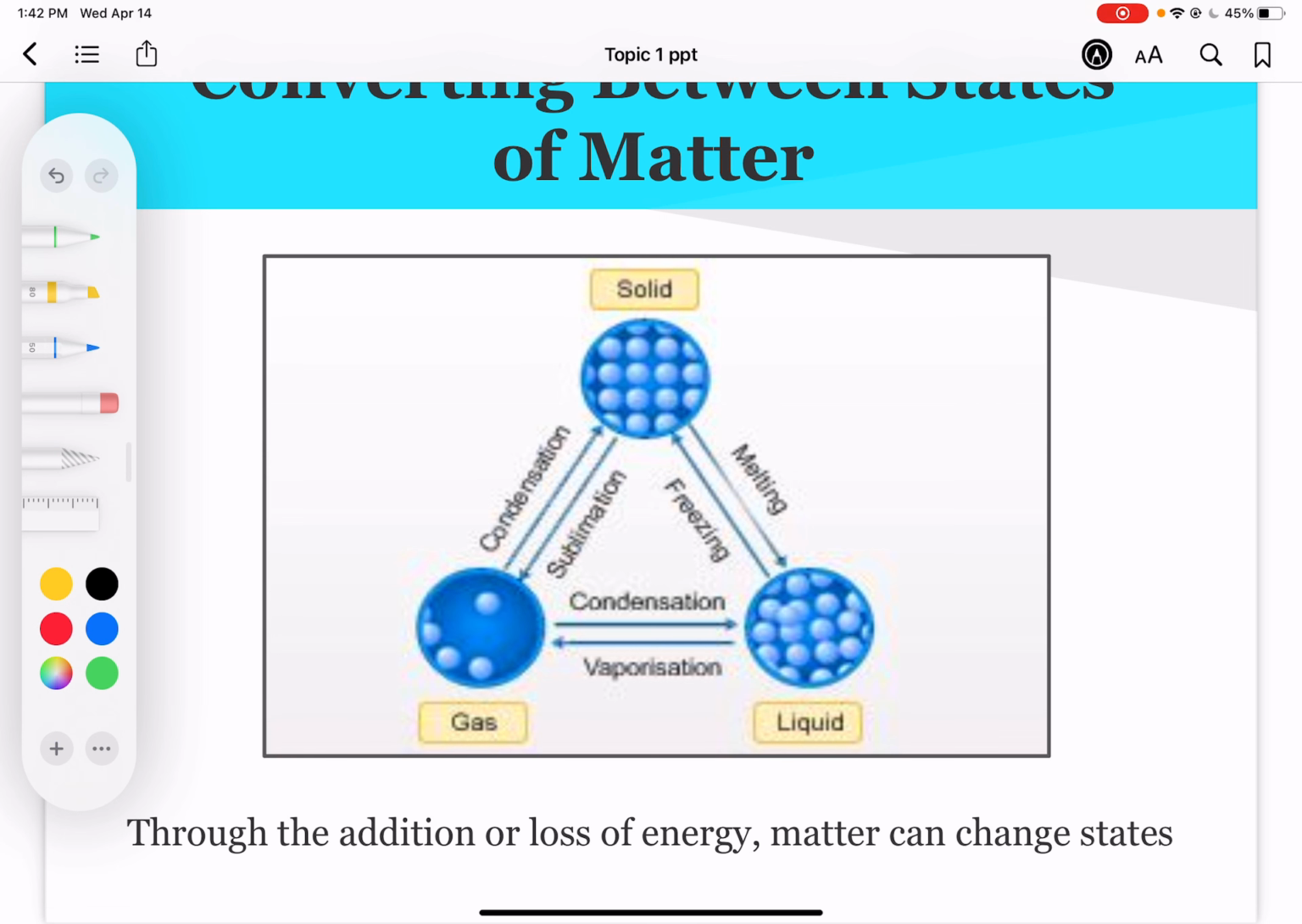Okay. So it says through the addition or loss of energy, matter can change states. So if you look at this, if we're going from solid to a liquid, then it's melting. If we're going from a liquid to a gas, it's vaporization. And if we're going from a gas to a solid, then that's condensation.